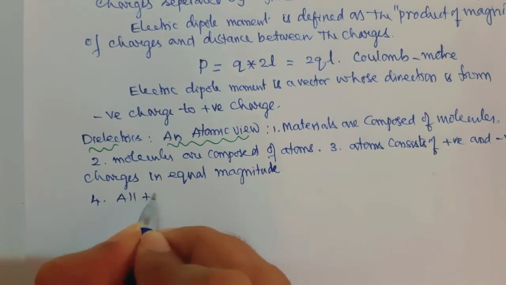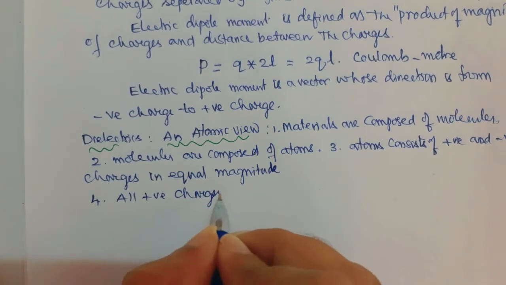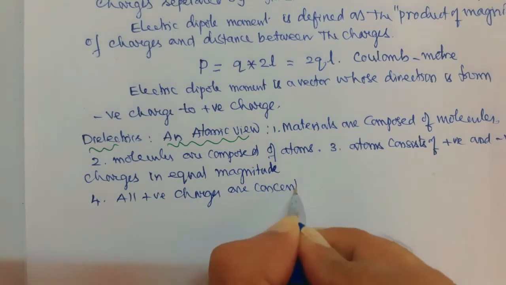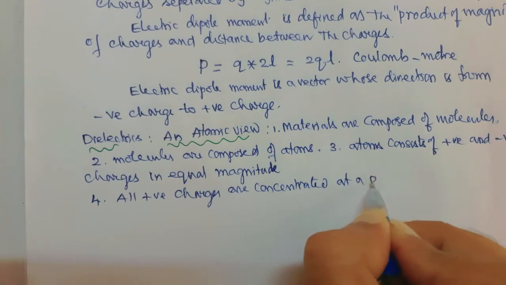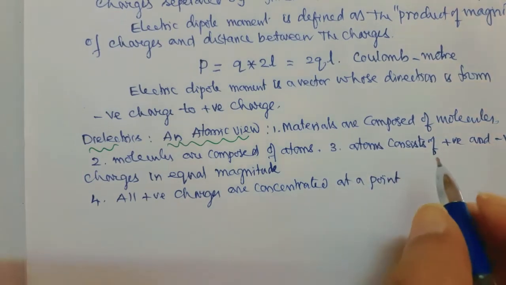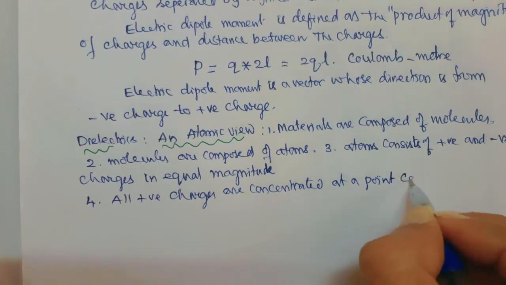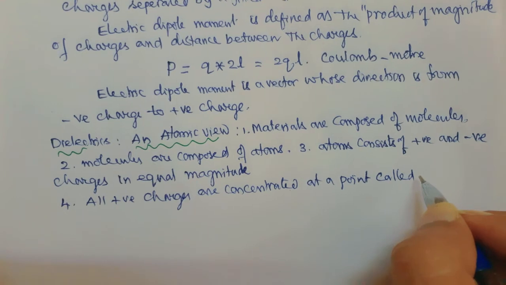All positive charges are concentrated at a point called the center of gravity of positive charge.